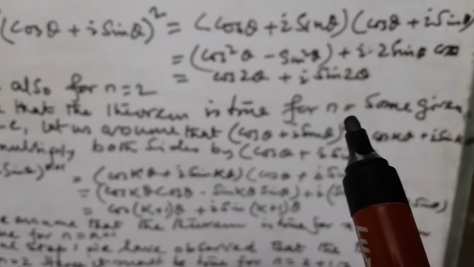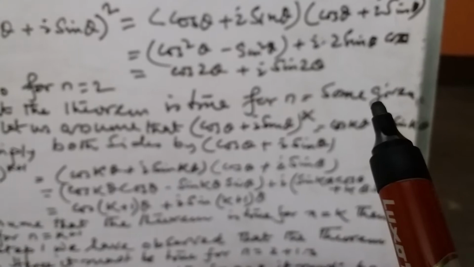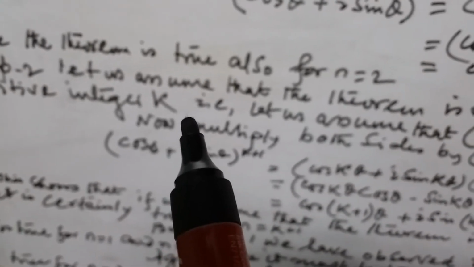Step 2. Let us assume that the theorem is true for some given positive integer k, n equal to k.